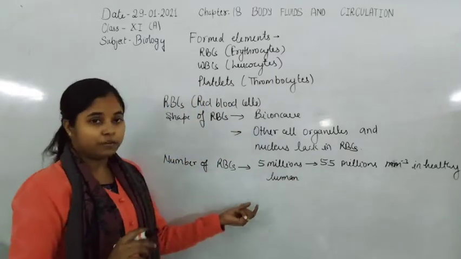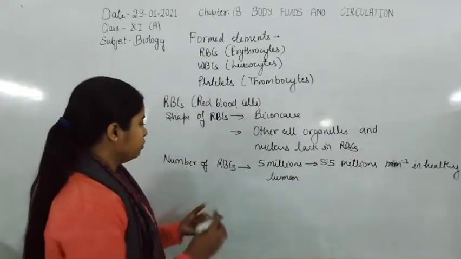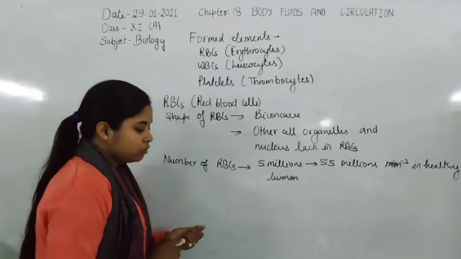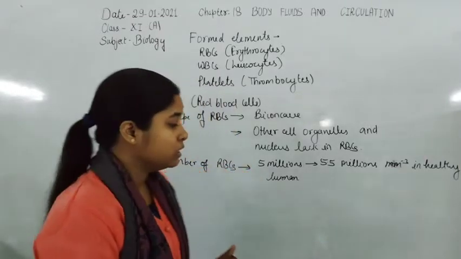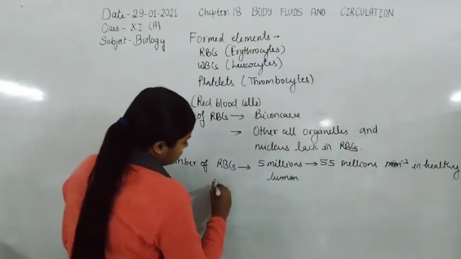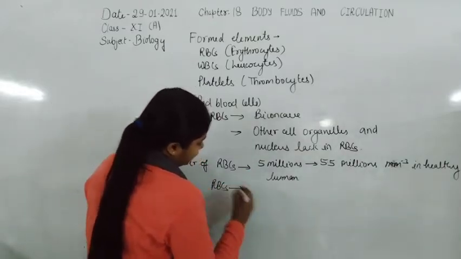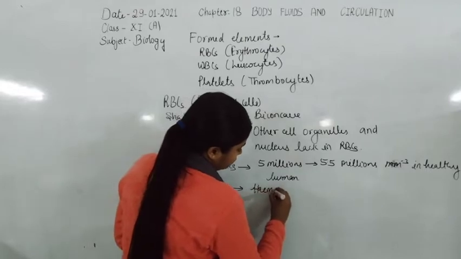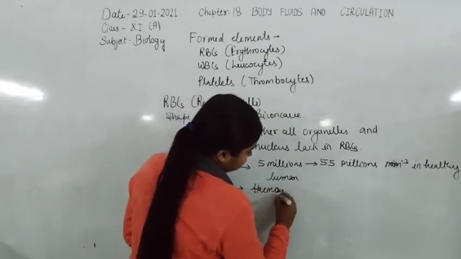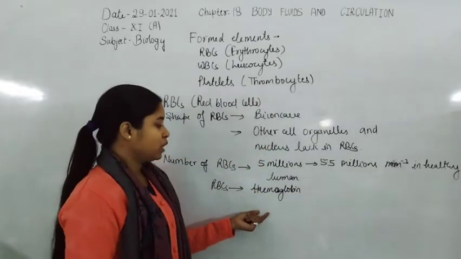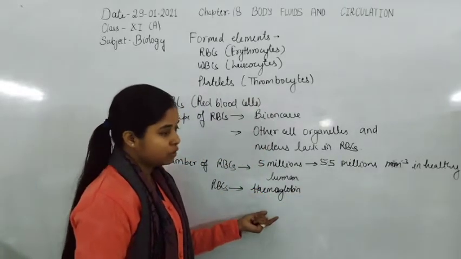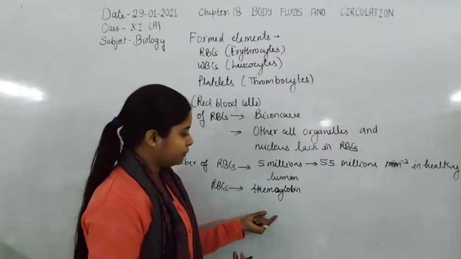And the RBCs are characterized mainly by the hemoglobin molecule, because they are specialized cells. Hemoglobin is a globular protein which is formed by 4 polypeptide chains.